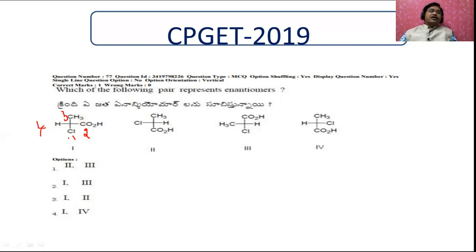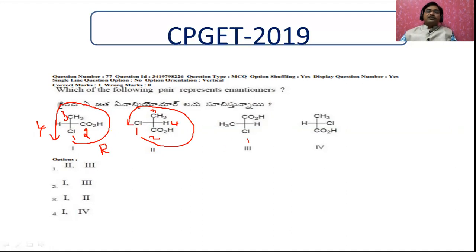Now let us see how it looks from the priority rule. It is anti-clockwise, so its original configuration is R. Similarly, for this one, this is 1, this is 2, this is 3, and this is 4. Let us see how it turns out. This is also in the same direction. Therefore this and this are in the same clockwise direction, so both have the same configuration.